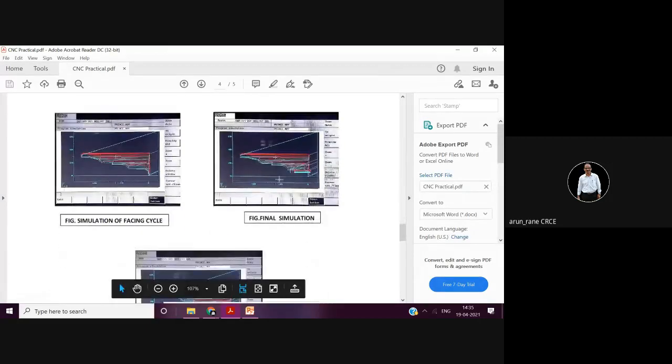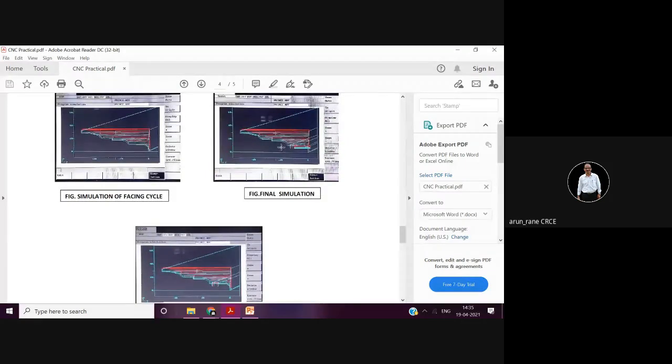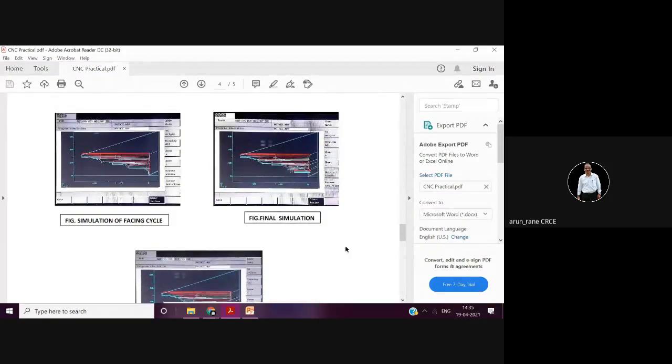These are all misleading. This is not a ready-made answer. You are supposed to understand and write, otherwise you will be in trouble at the time of viva. So only one simulation is important. You have to crop it or whatever you do, and only this diagram you have to show.